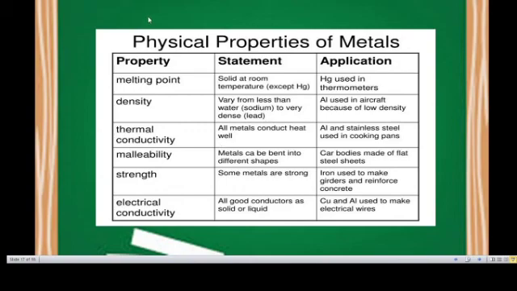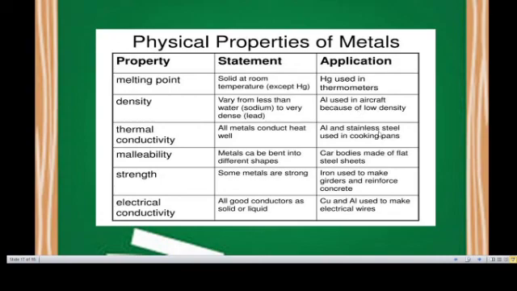The physical properties of the elements: melting point, density, thermal conductivity, malleability, strength and electrical conductivity. Applications: hydrargyrum is used in thermometers. Aluminum is used in aircraft because of low density.